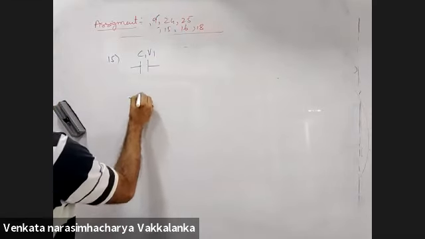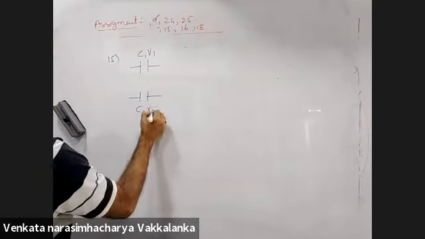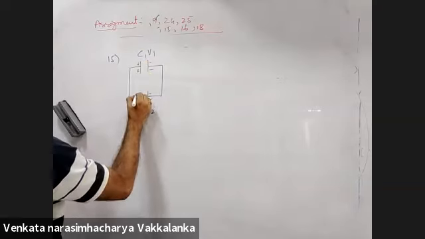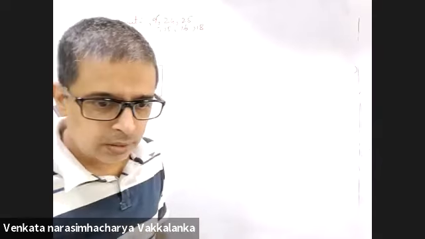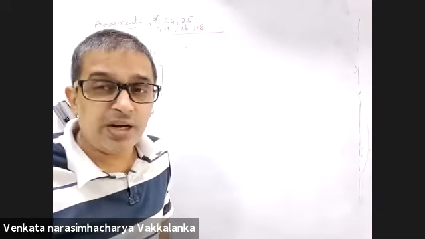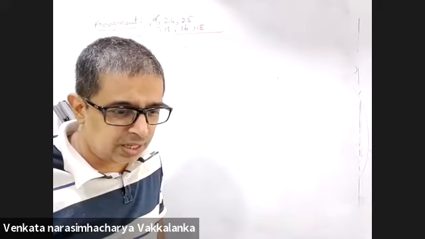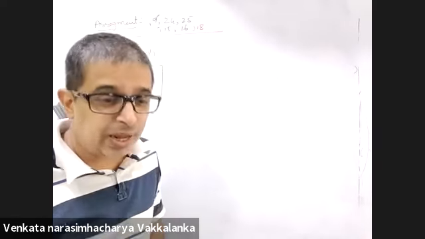C1 is charged to V1, C2 is charged to V2. Negative ends are connected, positive ends are connected. Yes or no? Sir, positive ends are not given here. Negative ends are connected, meaning positive ends also. The negative ends of the capacitors are connected. The decrease, okay, that can be a trap.